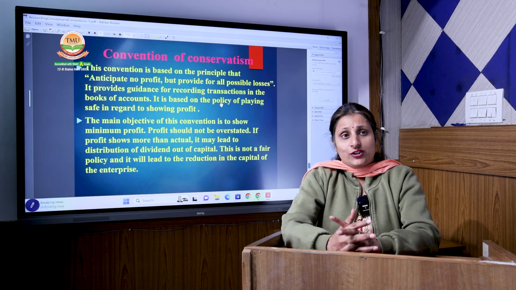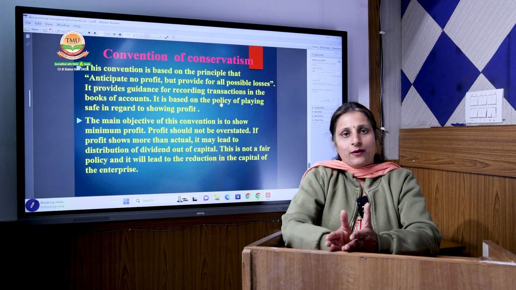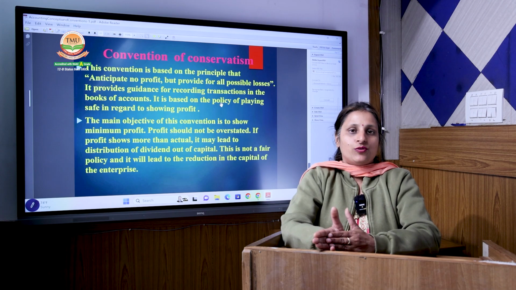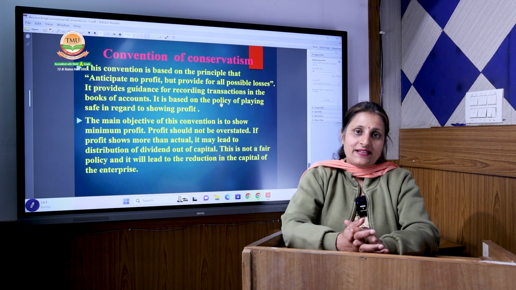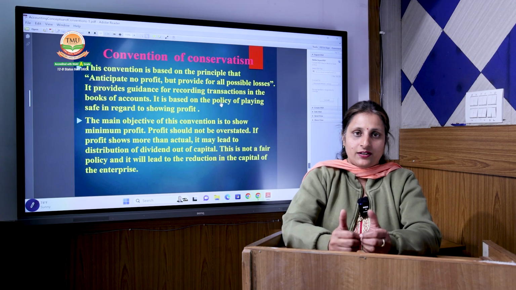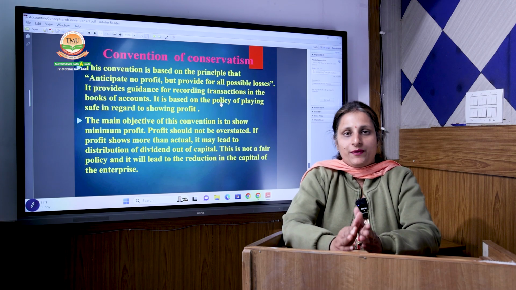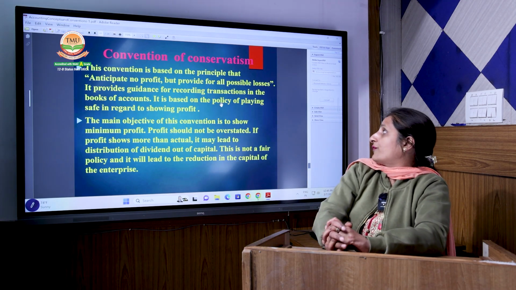So it is like the emergency funds that we make in our homes, which provide us the facility, like we make for the children's safety and children's education, and whenever this particular amount becomes due or required, we take out the money from the particular head and give it to our children and our family members, so that they can make the expense and we don't get overburdened in a particular time period, because the operations of that particular period go on smoothly. So this is the concept of conservatism.